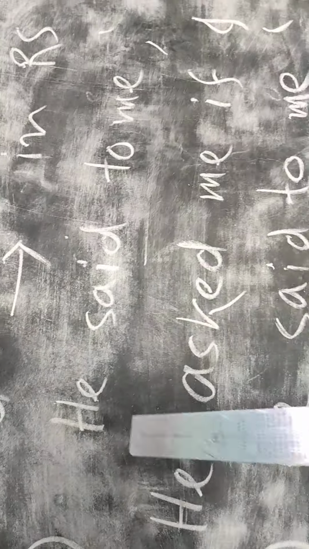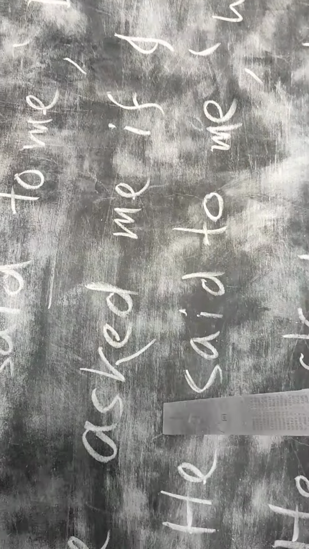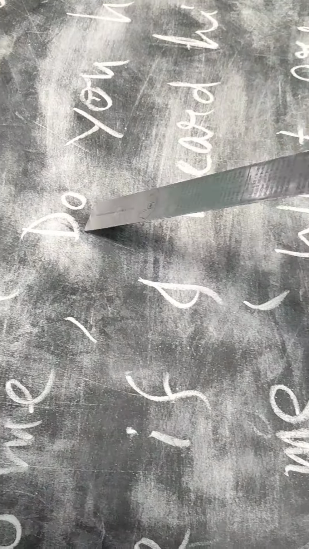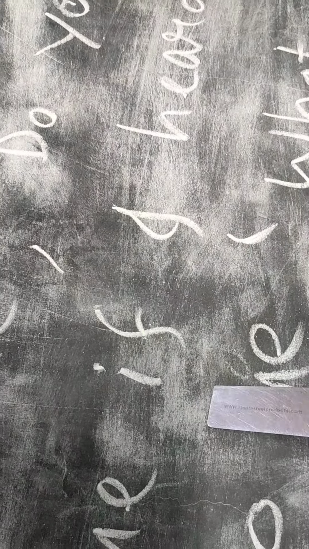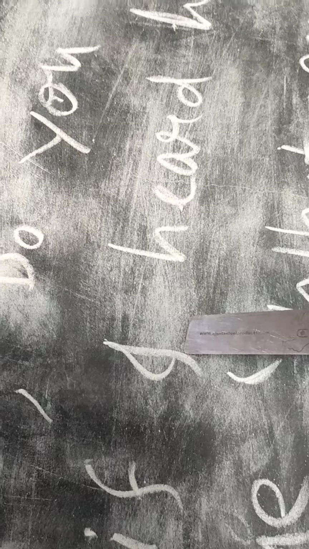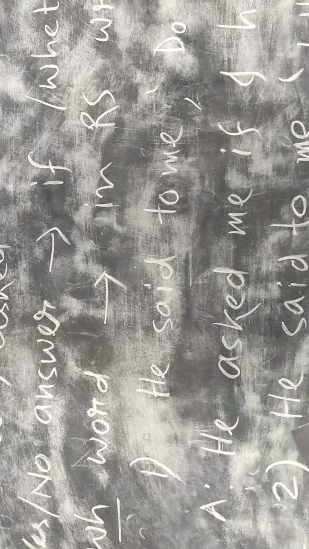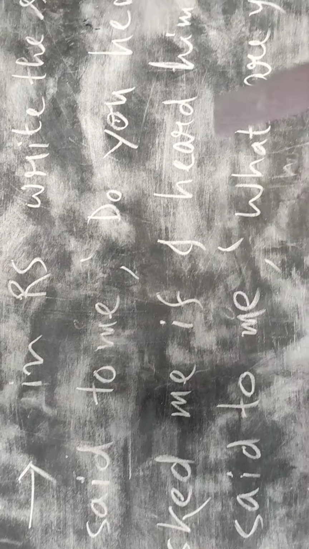So the rule: "said to" is converted into "asked." He asked me if, because a yes or no answer is there, so put "if." The subject changes according to the subject of RV, if I heard him. So the answer is, he asked me if I heard him.